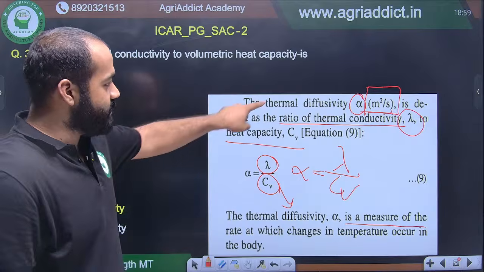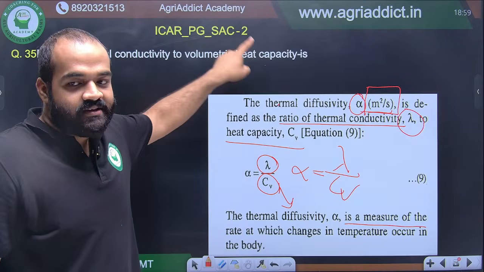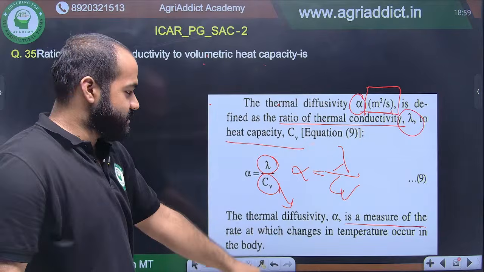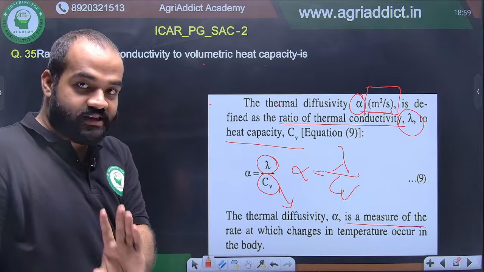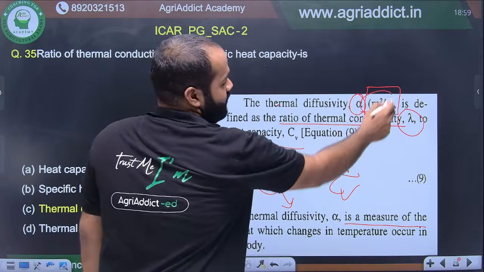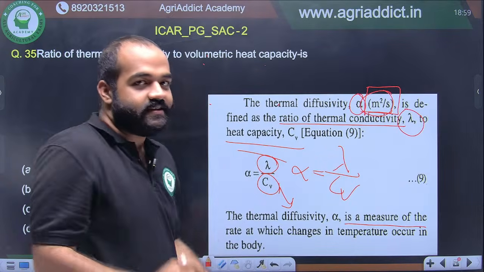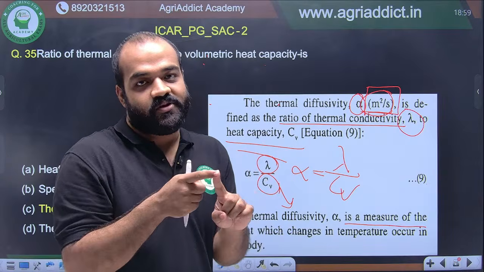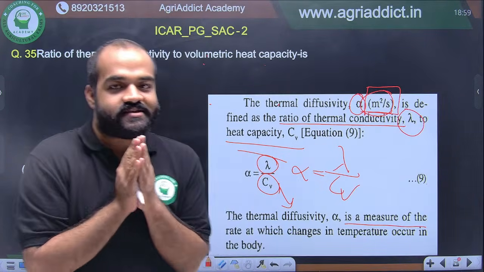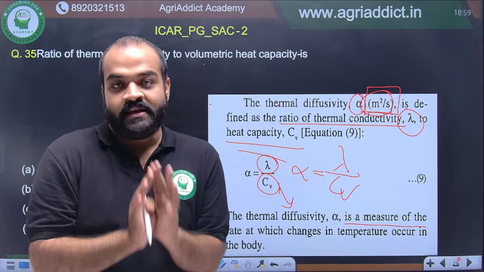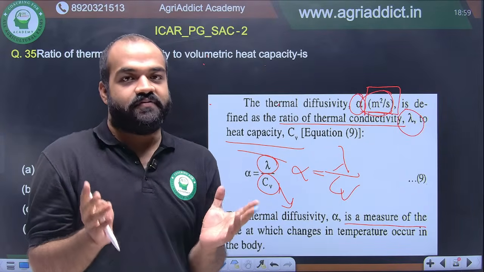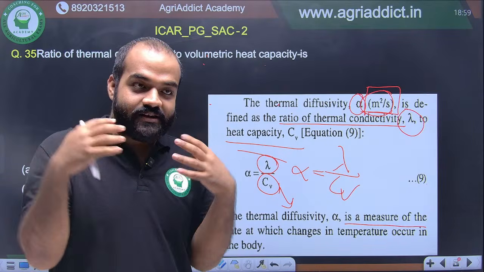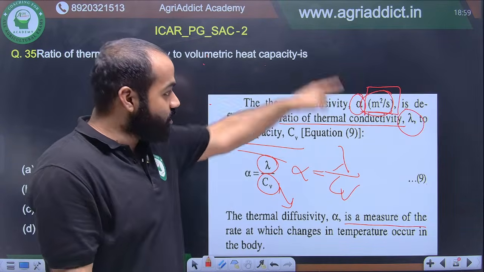They can give you the names, thermal diffusivity, thermal conductivity, and something this and that, and in the right side they will give you the definitions. So match the following. So be very clear. And also units जो मैं बोला, they will give you all the names, thermal diffusivity, thermal conductivity, heat capacity, and in the right column they will give you all the units. Match the following. कितना भी you think these are simple, these are not simple in the exam. In the exam pressure, in the time pressure, you will get confused. एक unit के साथ एक लग जाएगा, and the options are so confusing. They will deliberately make it confusing. So be very thorough with the units.